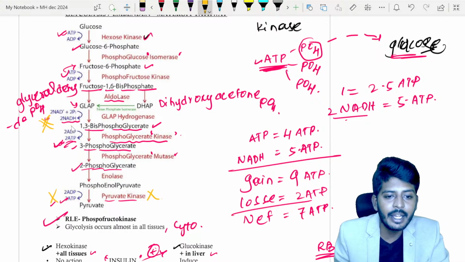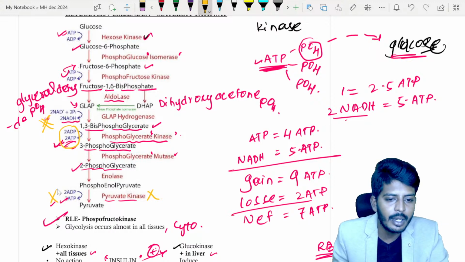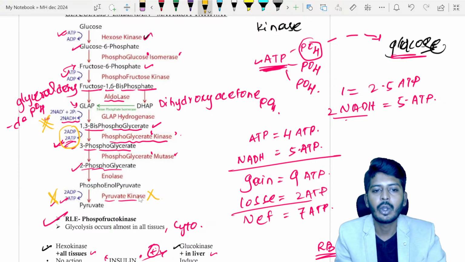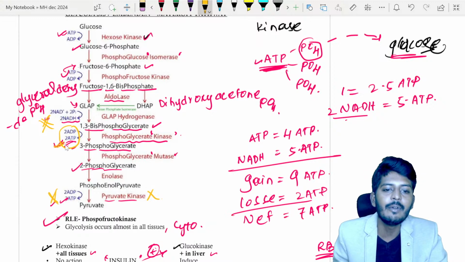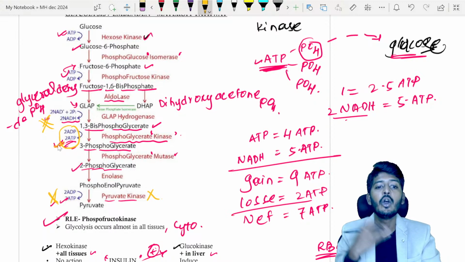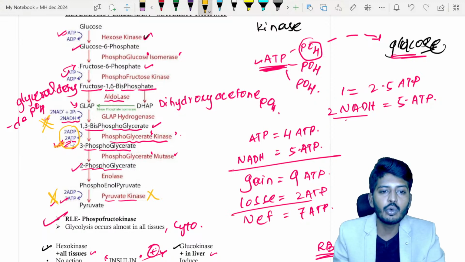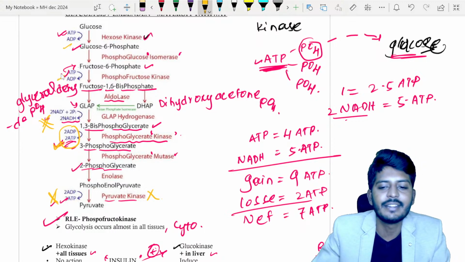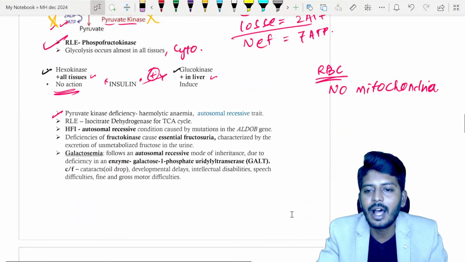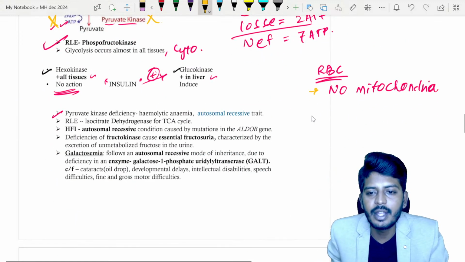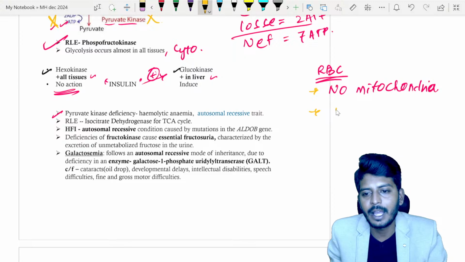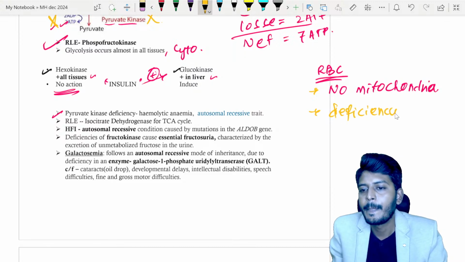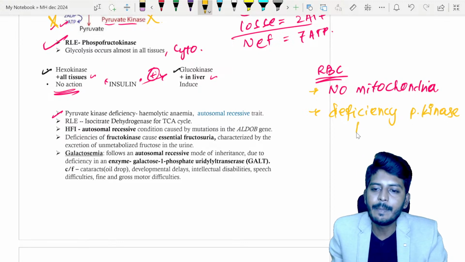So basically I am getting 2 ATP only, because this step also will not occur due to lack of pyruvate kinase. Okay, and only this step will occur, giving me how many ATP? Only 2 ATP will be there, and this 2 ATP is produced and 2 ATP we are utilizing. So automatically what will happen in the RBC? If there is no mitochondria, and there is a deficiency of pyruvate kinase, automatically that will lead to ATP depletion.